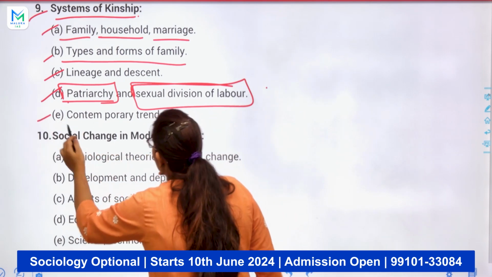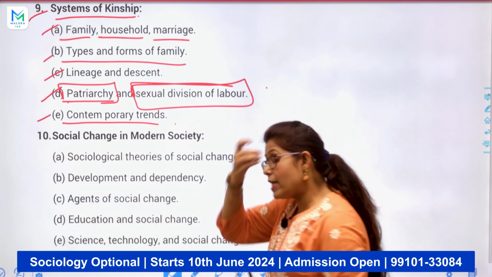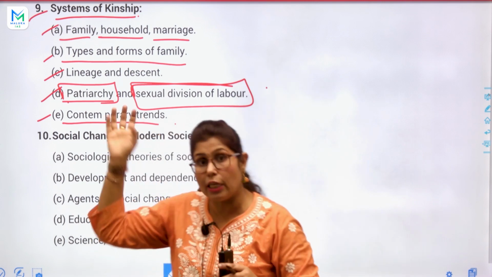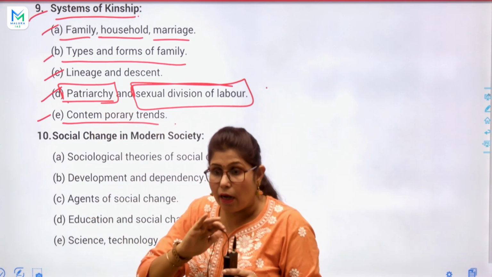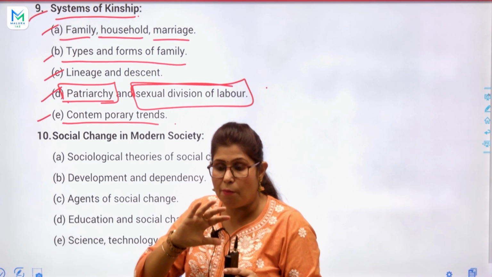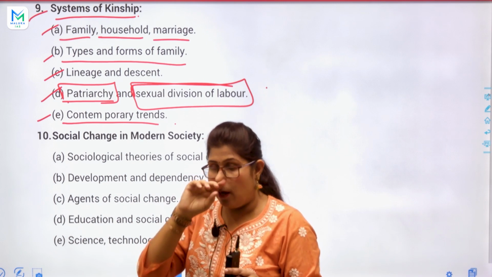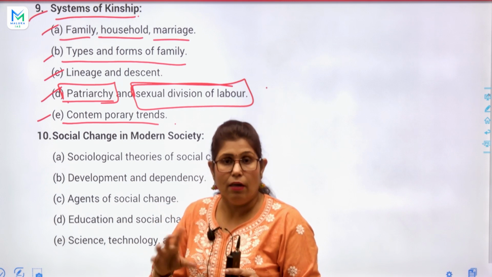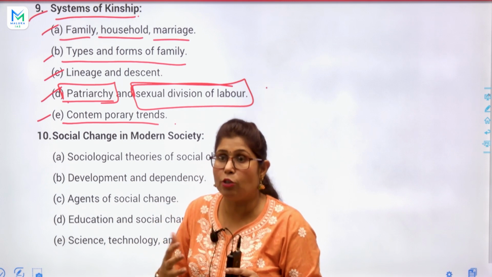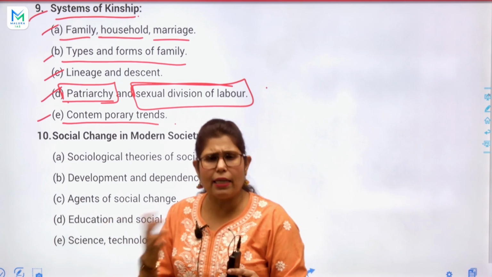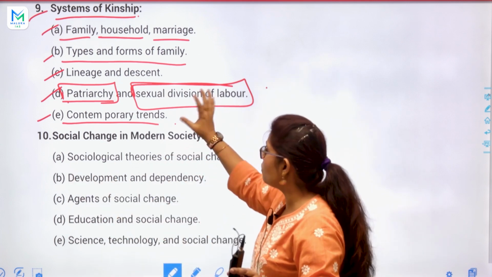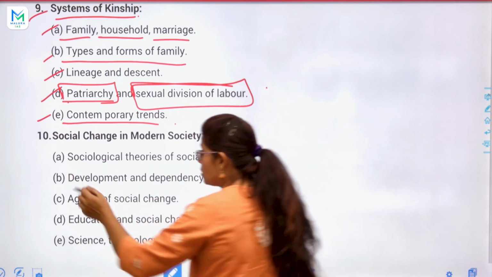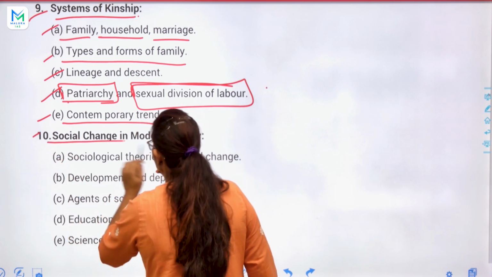And last, contemporary trends. So what are the contemporary trends in these topics we will discuss? Live-in relationship, some homosexuality, some single family system, some divorces, why people are taking so many divorces. That is the contemporary issues or trends we will discuss. And the last topic, last but not the least, social change in modern